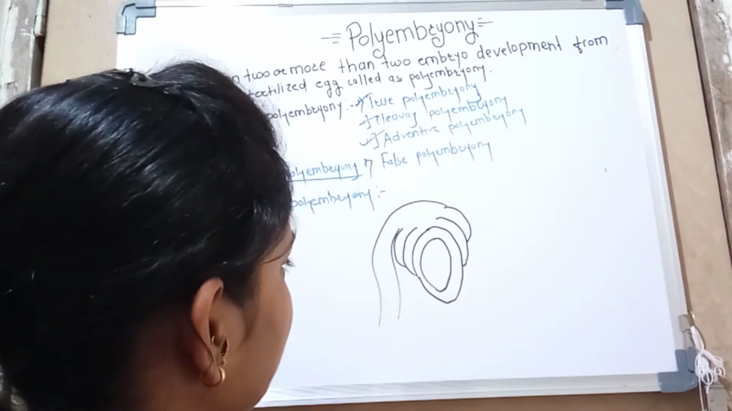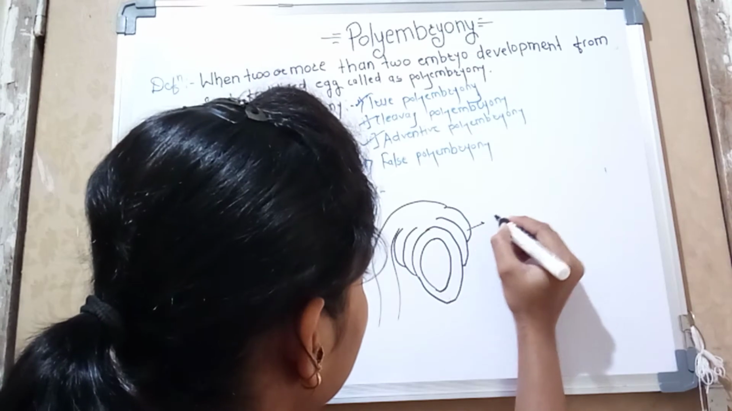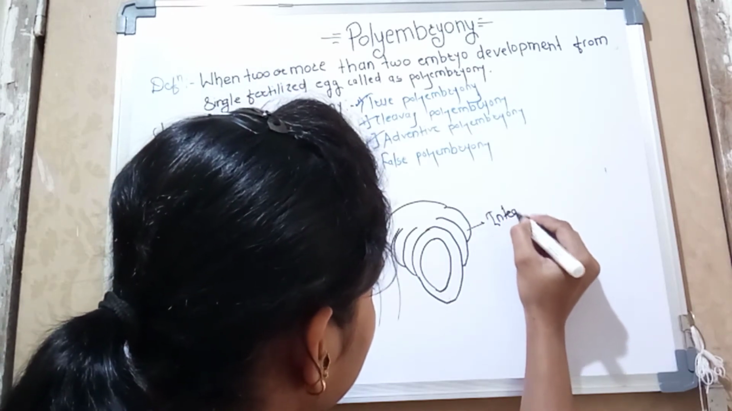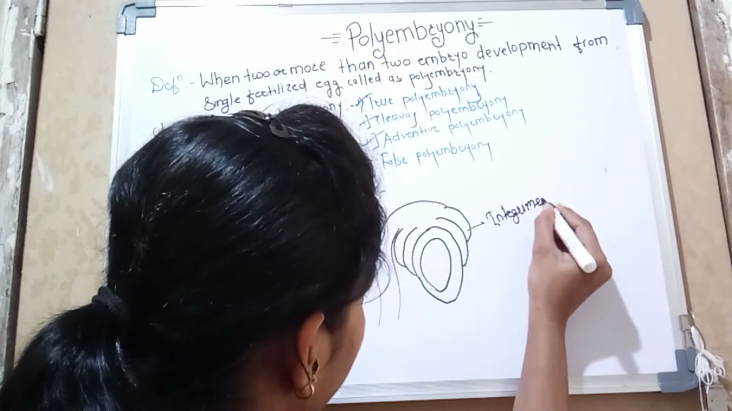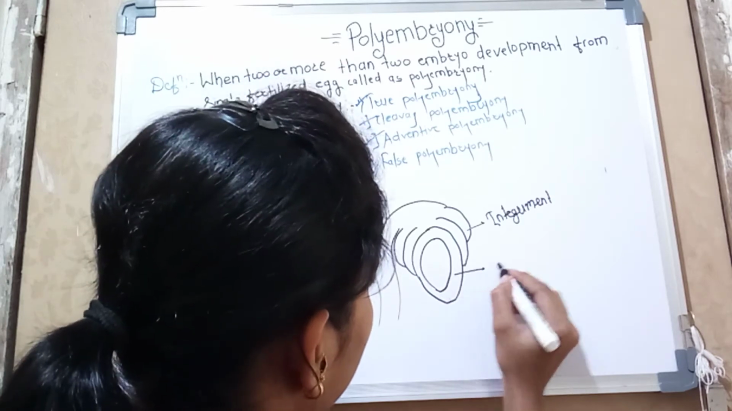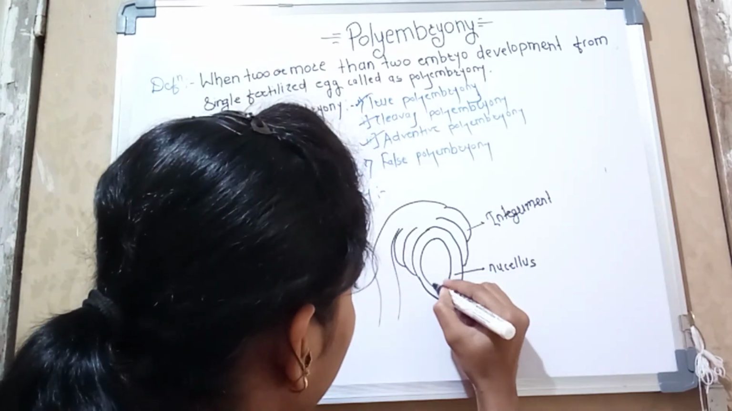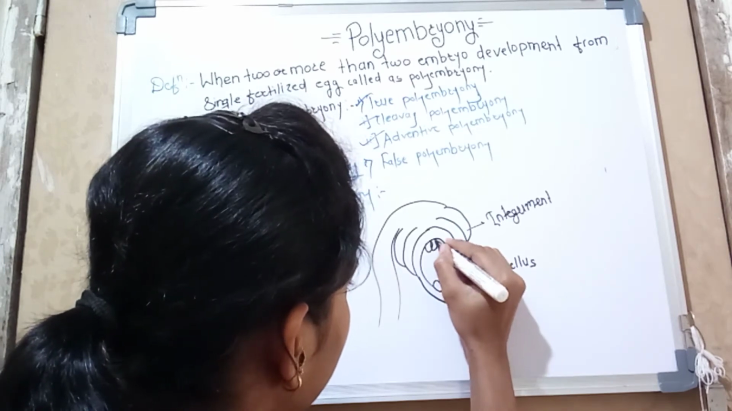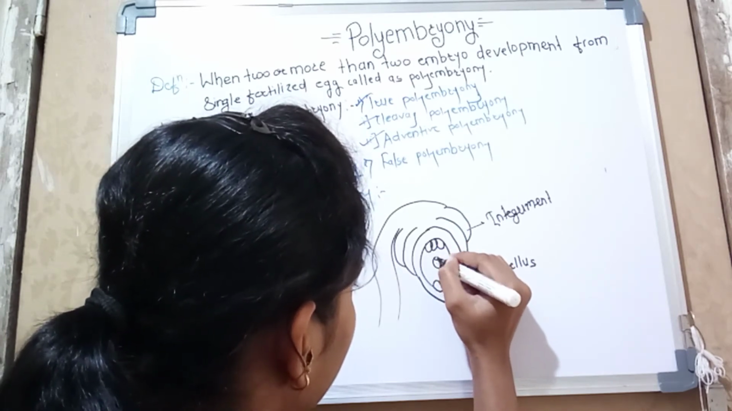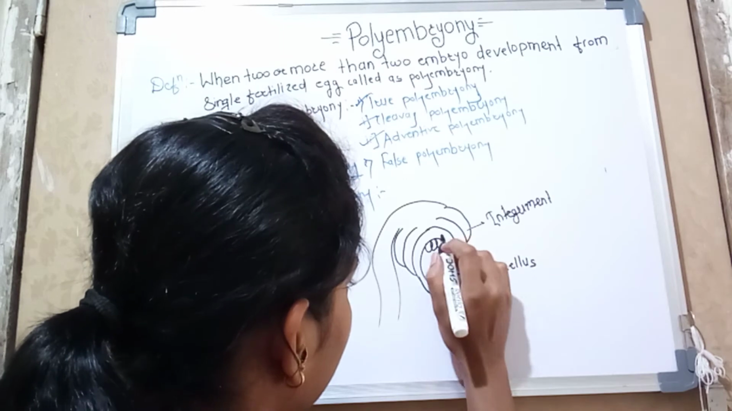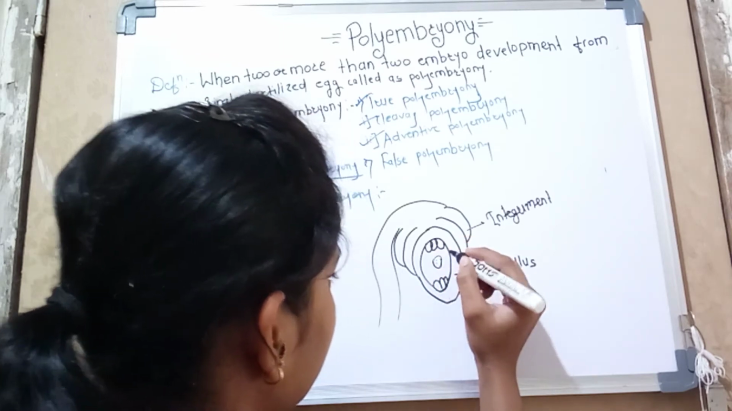Okay, so that's the structure. There is present an integument, there is present a nucellus, and there is an egg cell. Okay, this is the embryo sac.